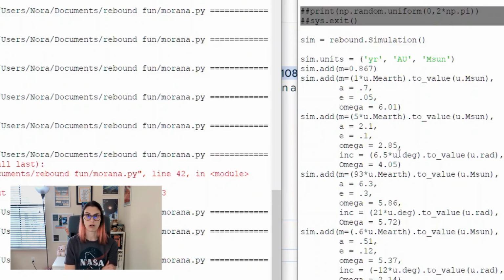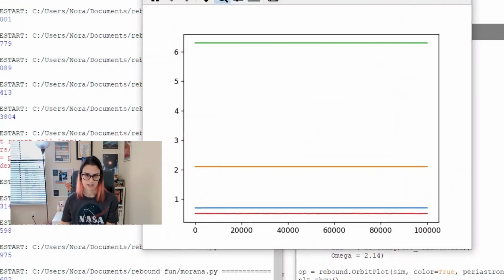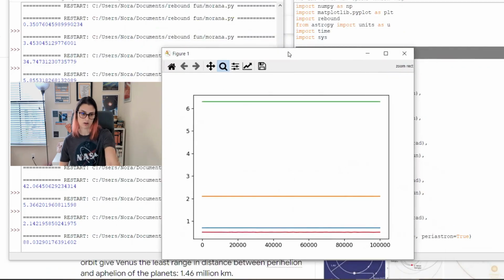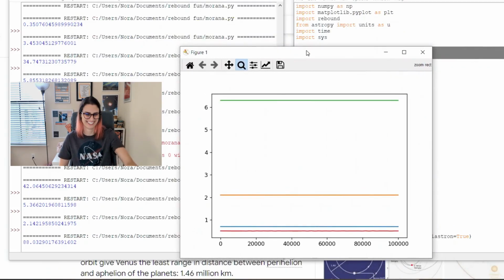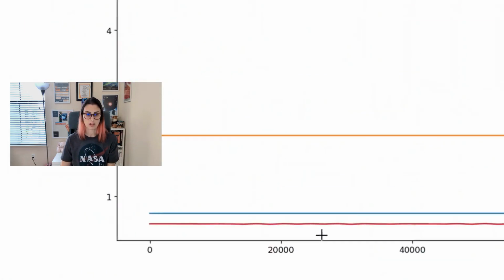It's 2 o'clock. Okay. Well, look, it is stable. At least on this time frame. You can see that it took longer. Why am I pointing as if you can use the cursor here? It took longer, for sure. Makes sense, there's more planets, and these two are a lot closer together.